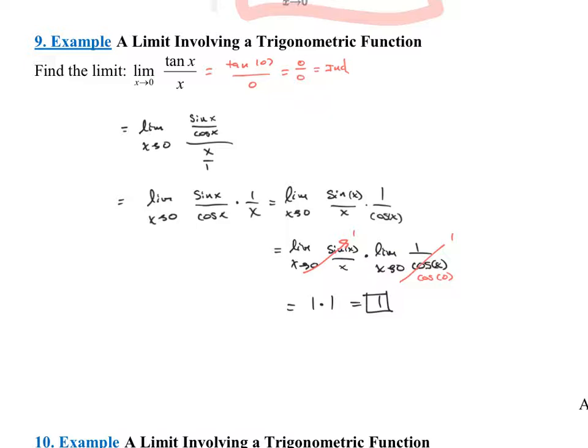So try going onto your table, plugging in tangent x over x, plug in values just to the left of 0 and just to the right of 0, and you should see those numbers approach 1. Let's continue going on with some more examples.